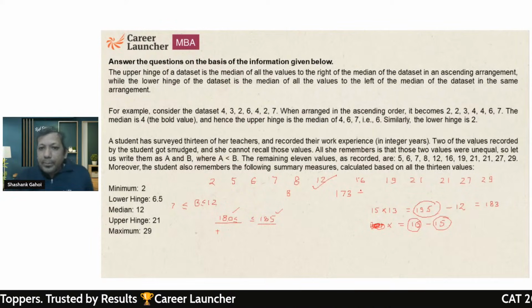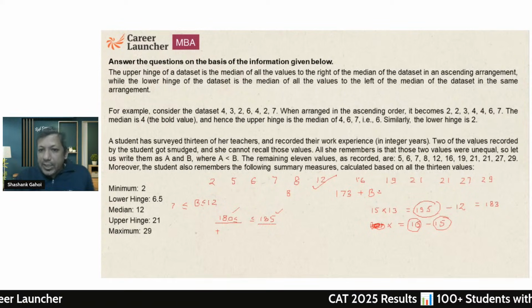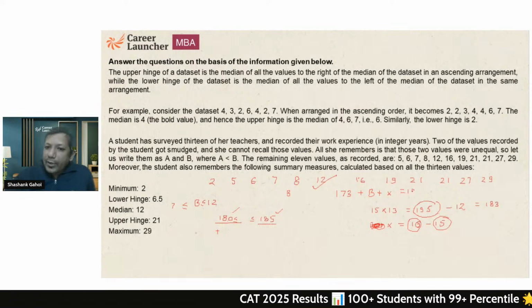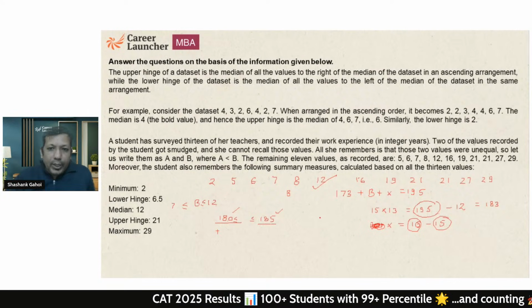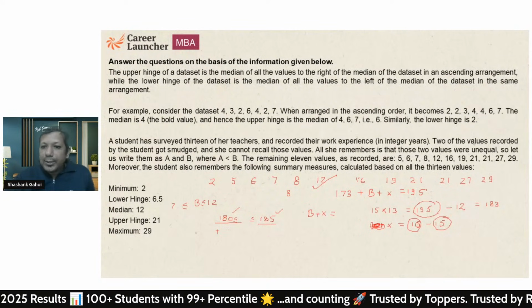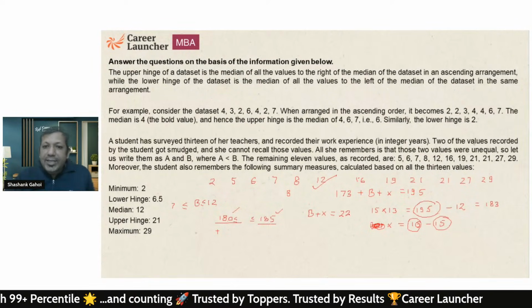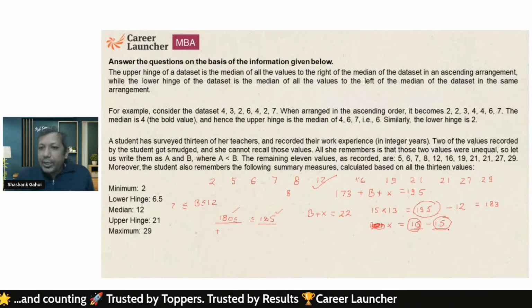So plus B plus one number that has been doubled plus X, and that comes out to be 195. Okay, so I can say B plus X is equal to 22, and X lies between 10 and 15.